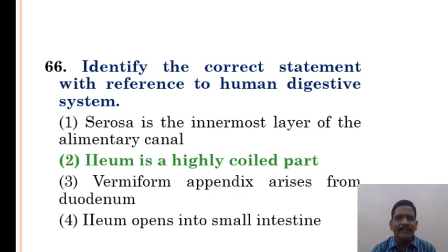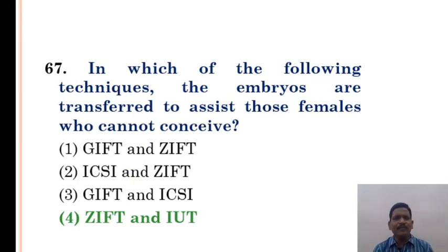Identify the correct statement with reference to the human digestive system. Option 2 is correct. The ileum is the highly coiled part. In which of the following techniques are the embryos transferred to assist those females who cannot conceive? Option 4 is GIFT and IUT.